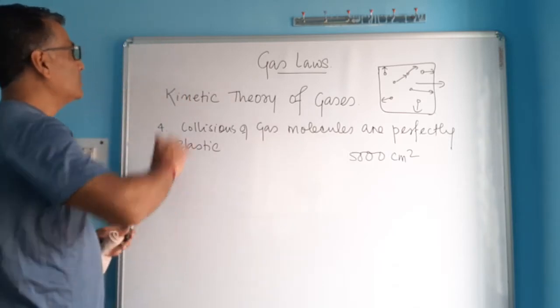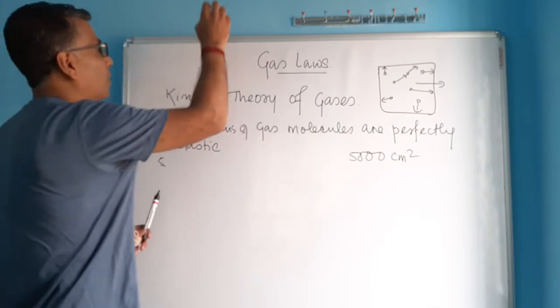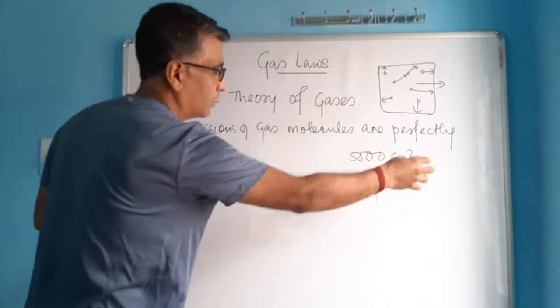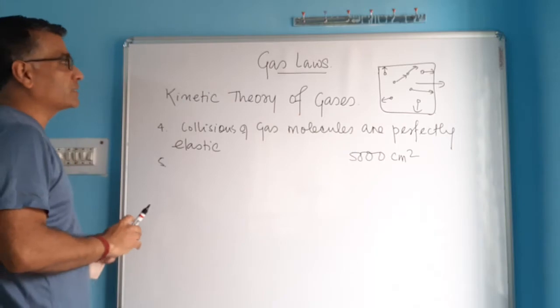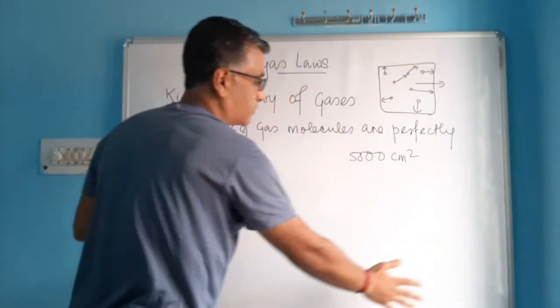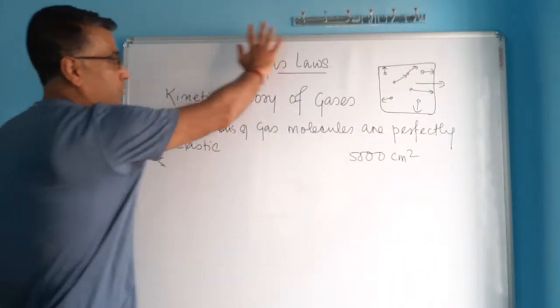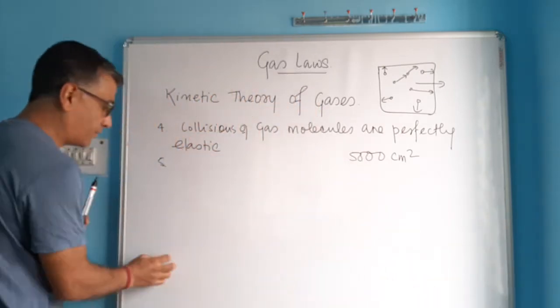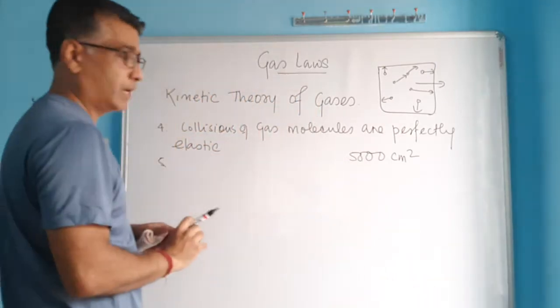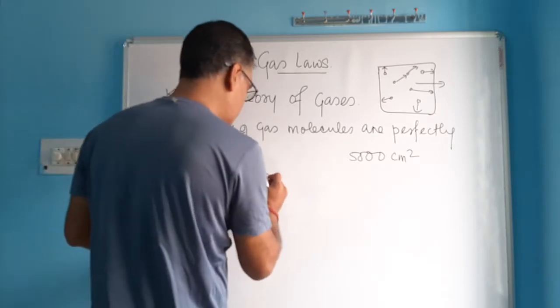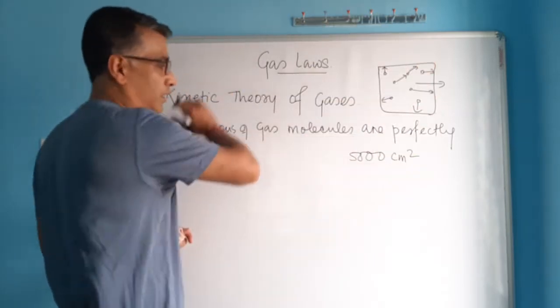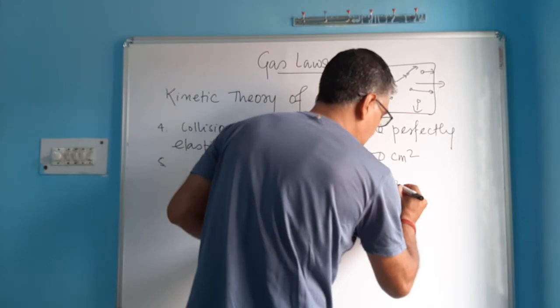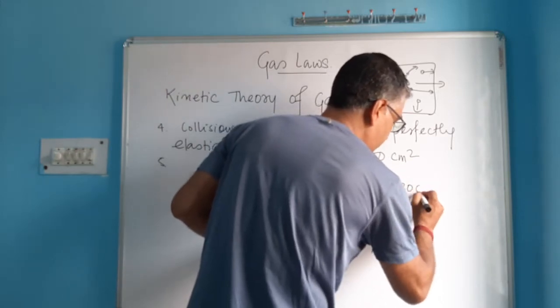So when gas molecules exert force on this surface of the board, the total force exerted on this board is called the thrust. That is the total force, whatever force the gas molecules exert by hitting the entire surface of this board, is the thrust. So let us assume that the total force here is around 20,000 dyne, let's say.